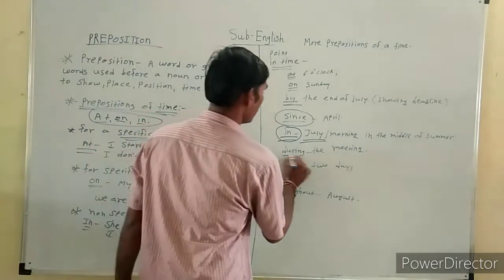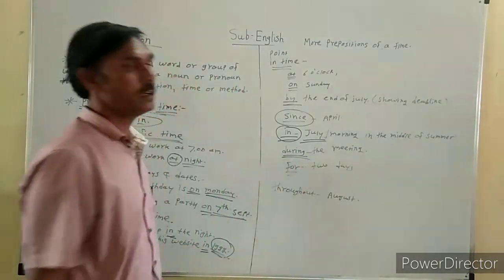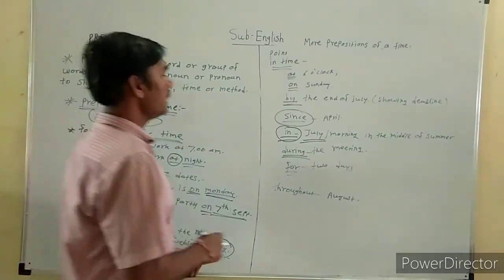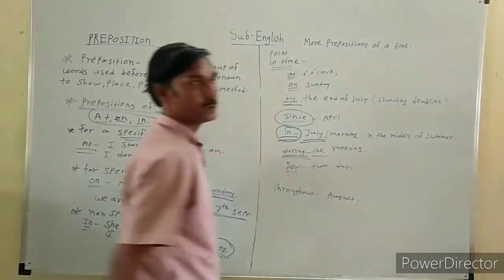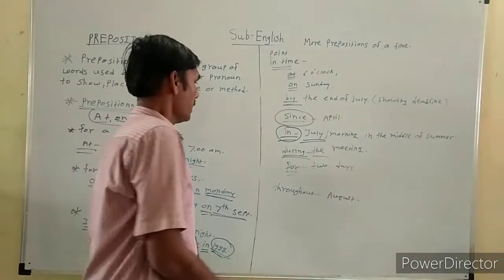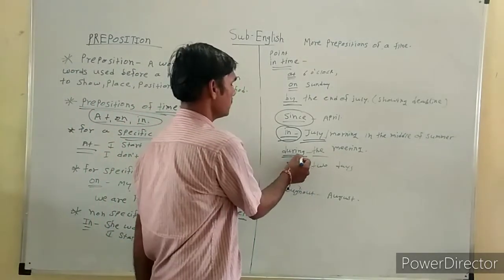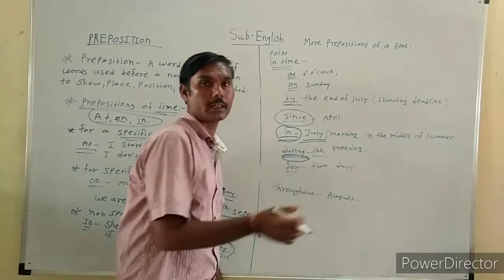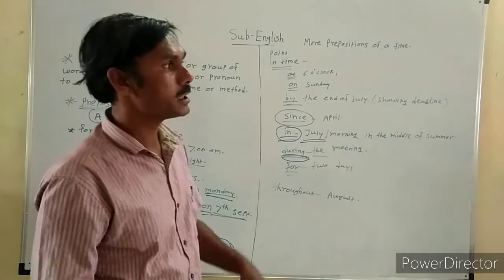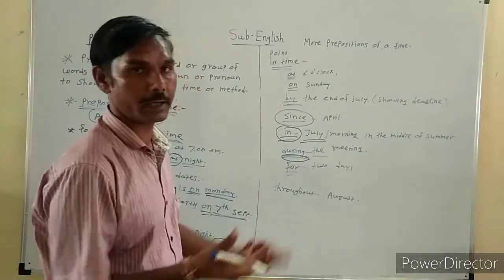The next preposition is during. During also shows time. For example, he raised the problems during the meeting, or he spoke during the meeting. Next one, during means "च्या काळात". During म्हणजे च्या काळात, he raised the problem during the meeting. मीटिंगच्या दरम्यान त्याने प्रॉब्लेम क्रिएट केला.